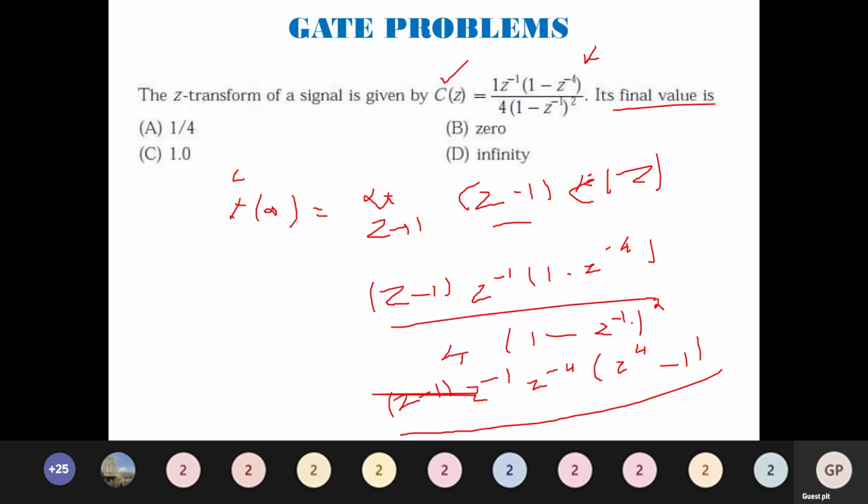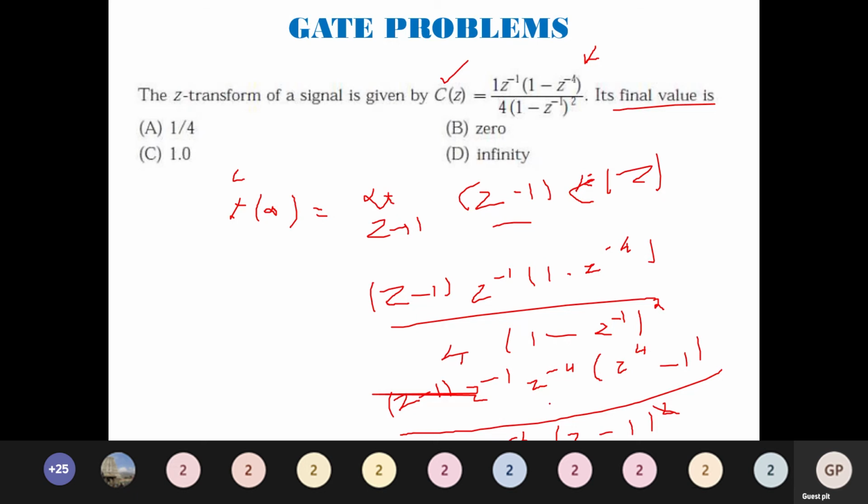Here, since the whole square is there, I am taking Z power minus 2 outside, so I will have Z minus 1 the whole square. Now Z minus 1 in the numerator and Z minus 1 the whole square are both there, so these can be cancelled out. Now substitute and cancel whichever terms are possible, find the remaining terms that are left, and try to solve it.